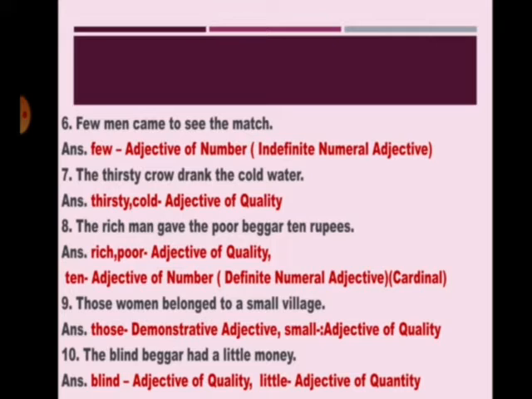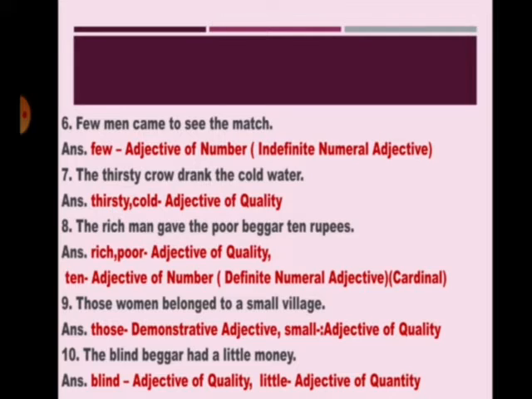Okay. And how many rupees did the rich man give to the poor beggar? 10 rupees. So what is 10 rupees? Adjective of number, and in that also it is a definite numeral adjective, cardinal adjective, because it denotes an exact number. Ninth, those women belong to a small village. Which women belong to a small village? Those women. So what is those? Demonstrative adjective. What kind of village do those women belong to? Small village. So what is small? Adjective of quality.